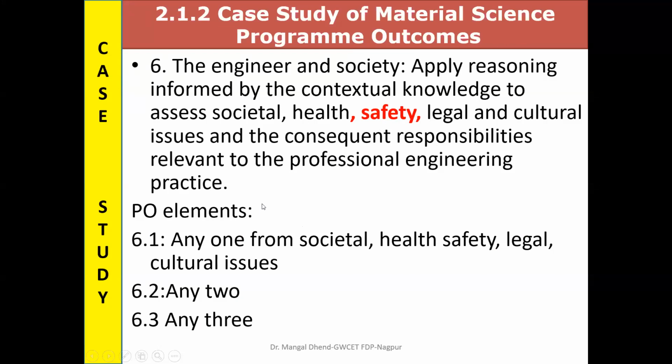So case study, material science. I told you how the sixth element of PO was divided into PO elements. Here I will revise again, because I could not get a single assignment based on these PO elements up till morning 8 o'clock. For safety, PO6, we can define level 1 means only any one student. If any one student is able to demonstrate social, health, legal aspects, then I will put the mapping level of that CO as 1. If any 2 students are able to do it, then level 2. And if any 3 students are able to demonstrate, then 3.